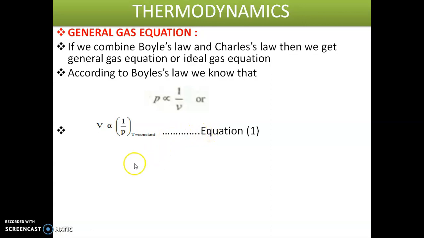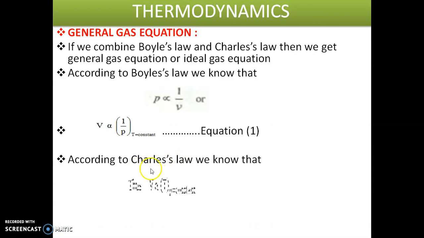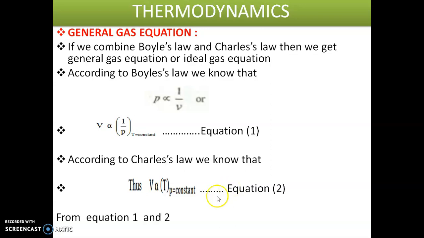According to Charles' law, the volume of a perfect gas is directly proportional to its temperature. So we can write V proportional to T. This is equation number 2. From equations 1 and 2, V is proportional to T, and V is proportional to 1 by P. In both cases V is common, so V is proportional to T by P.